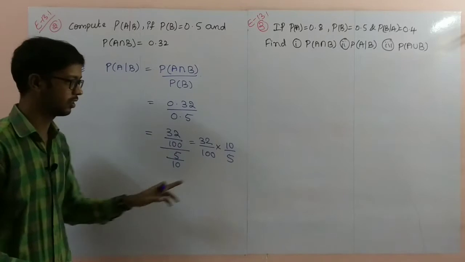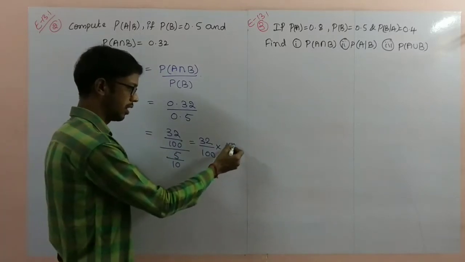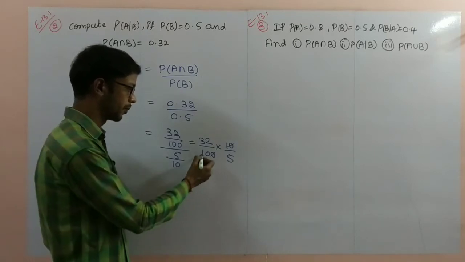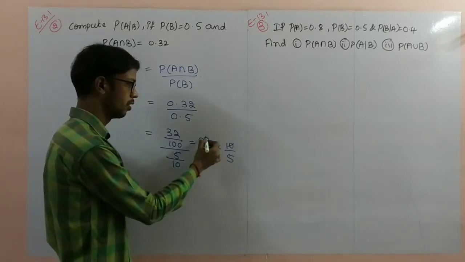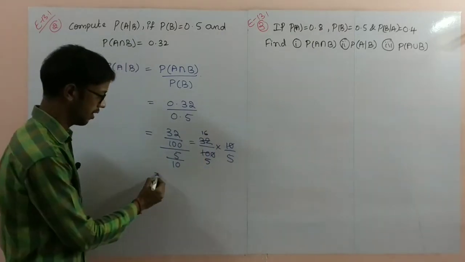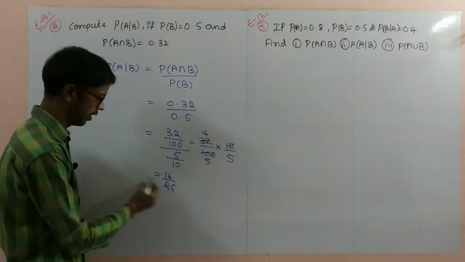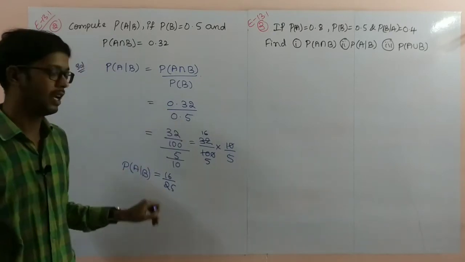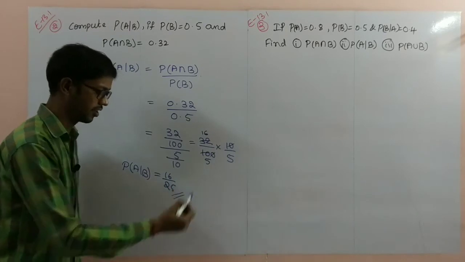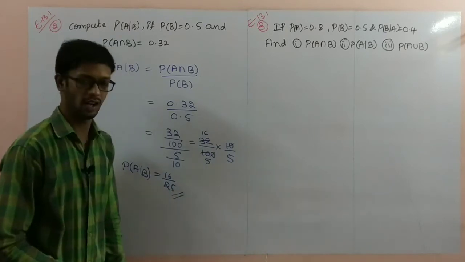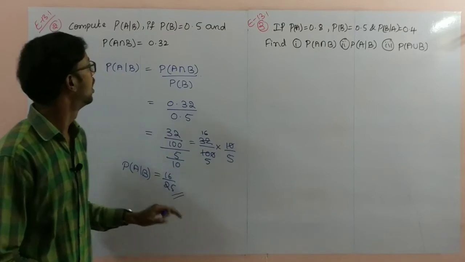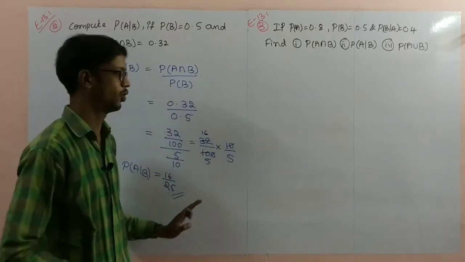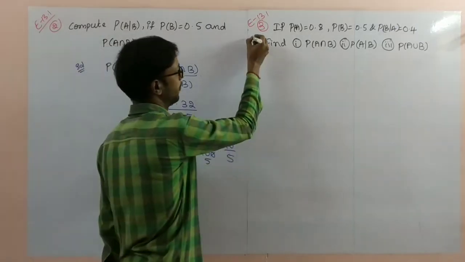Reversing, you get 10 by 5. Next, the 10 ones are 10, the 10s cancel. Next, 2 fives are 10, 2 ones are 2, 2 sixes are 12. That is equal to 16 by 25, the probability of A by B, given B already occurs. More simplification is possible, but here it is enough. Otherwise, simplified you get 0.64. This is enough.